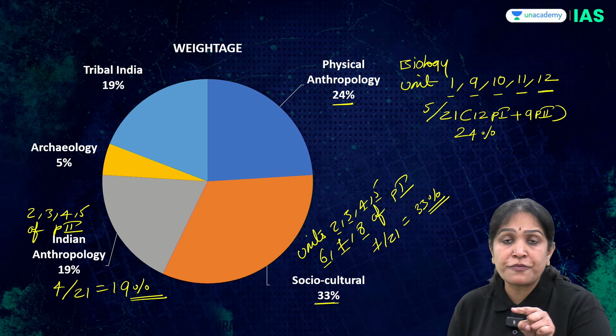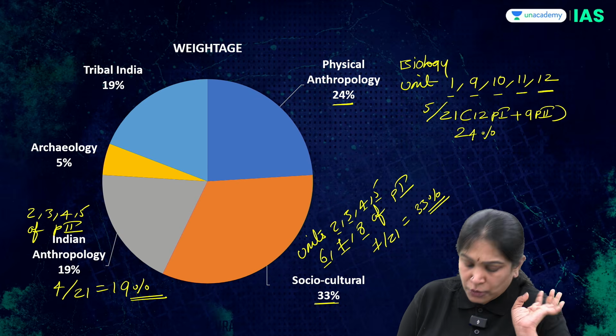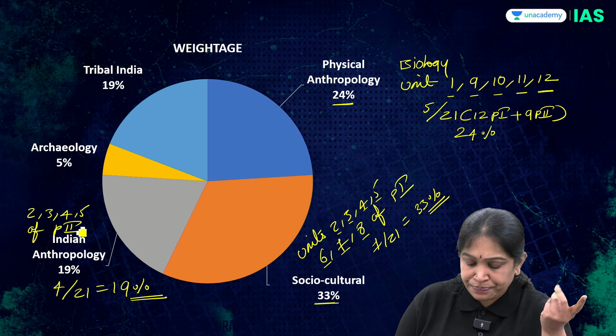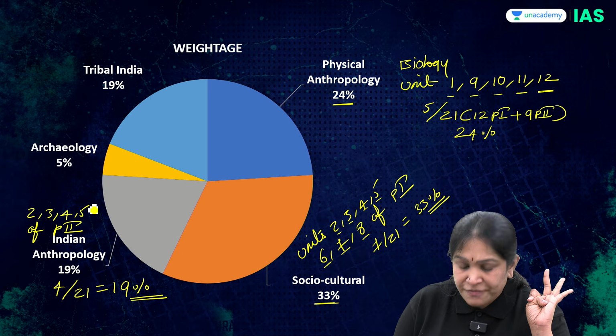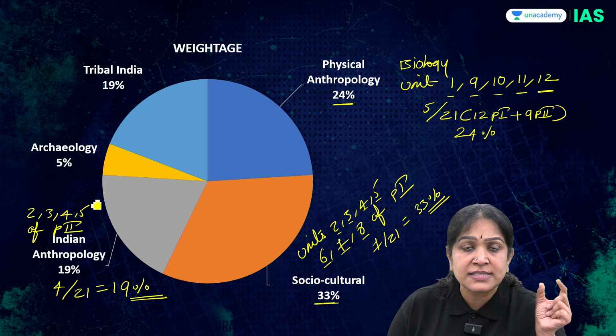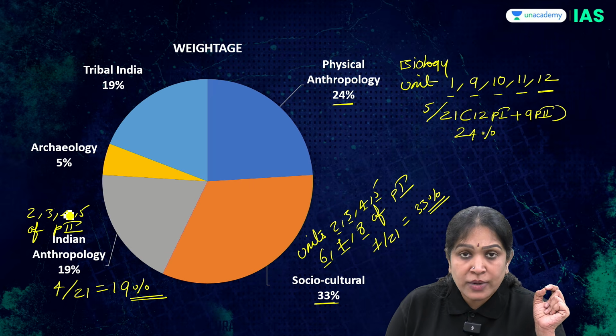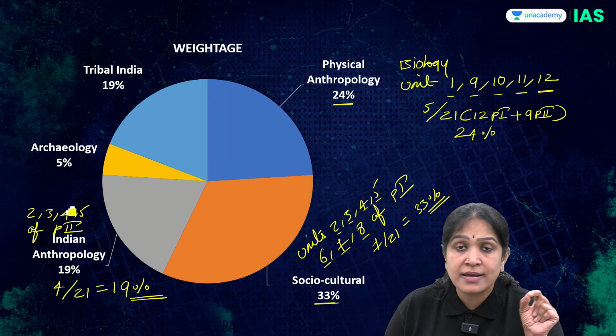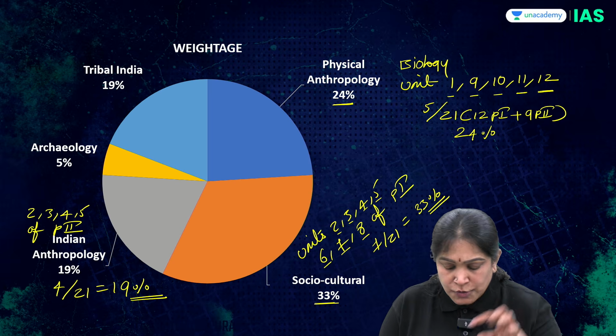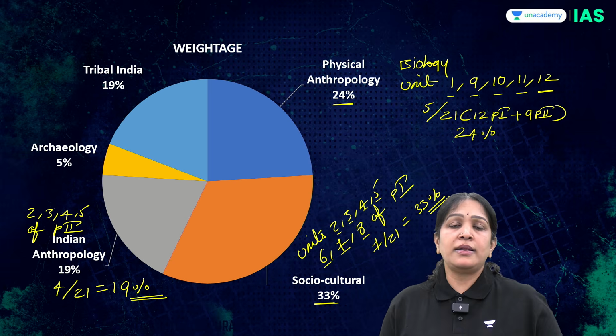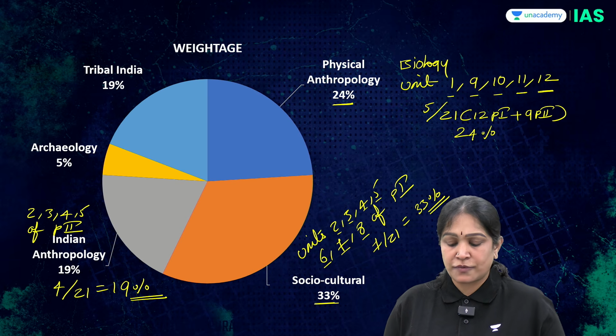Unit 2 of paper 2 is Indian demography. Unit 3 and unit 5 are Indian society, like the Varna system, caste system, etc. Unit 4, if you remember, is Indian thinkers or Indian anthropologists. So these units are Indian anthropology, 19% of the syllabus.